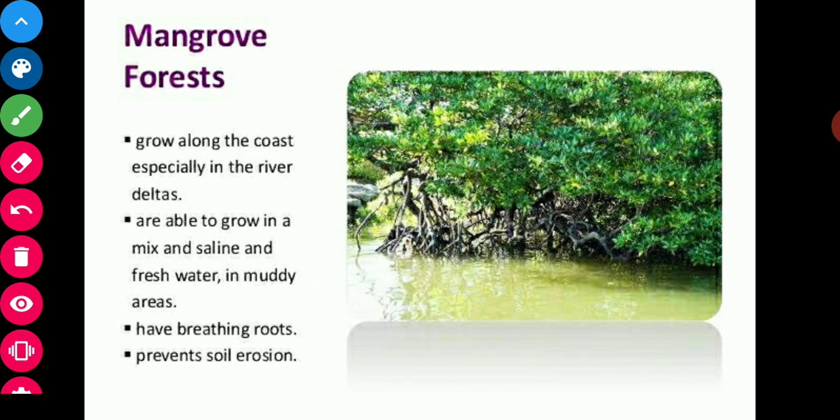These tidal forests are found in a large number in the deltas of the Ganga, Mahanadi, Godavari, and Krishna rivers. The most extensive tidal forest is in the Ganga Brahmaputra delta, which is called Sundarbans, because Sundari trees are found in that area.